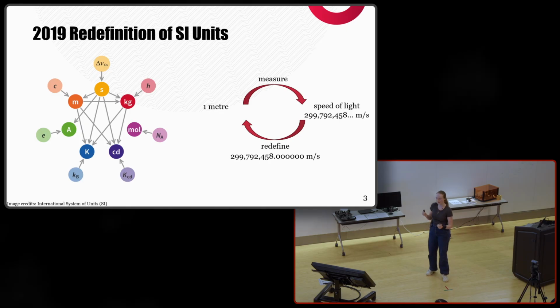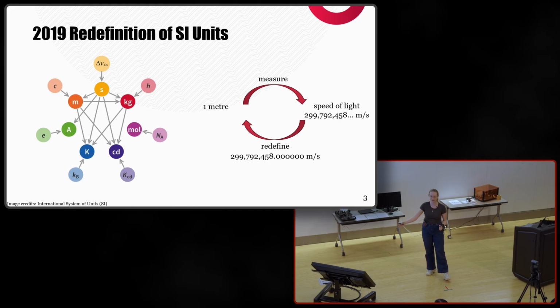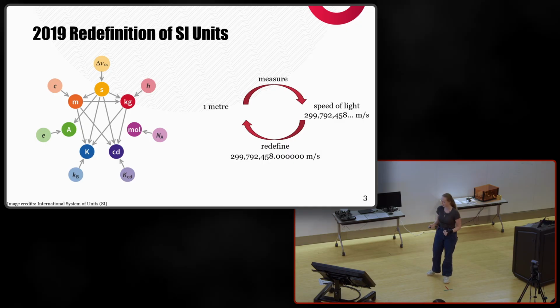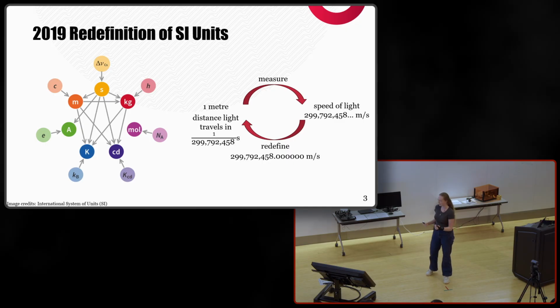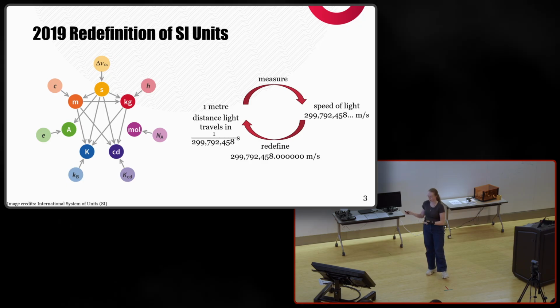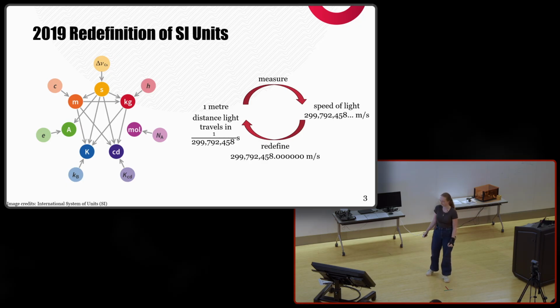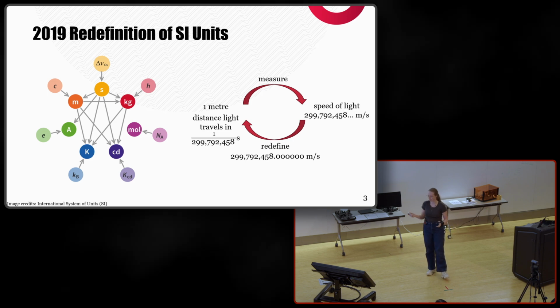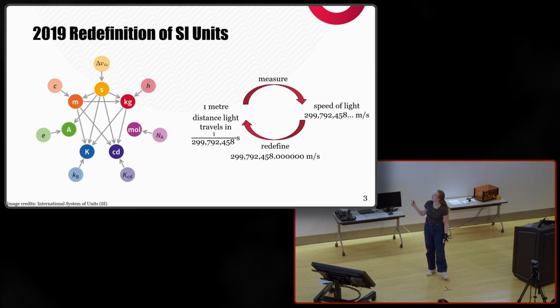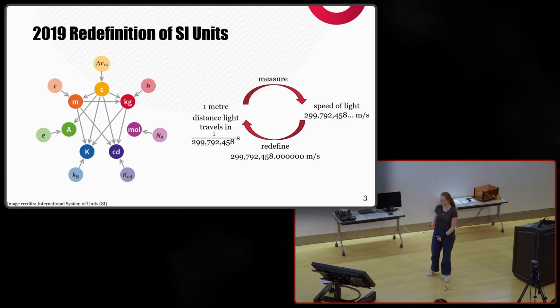And here in this case, the units are chosen such that the speed of light will be exactly this number in meters per second. So then we can redefine the length of a meter based on the distance that light travels in exactly this amount of time. And this process has been used to define all of the SI base units on which all units of measurement are based.